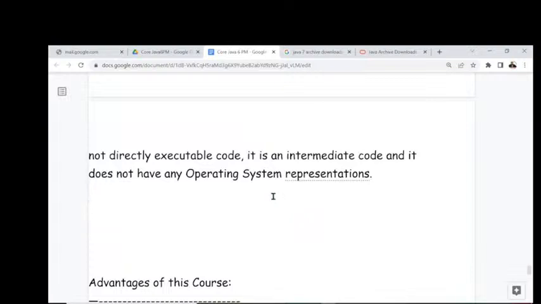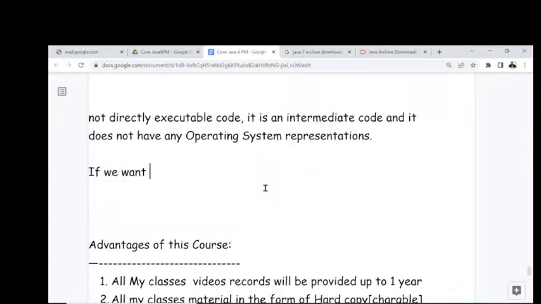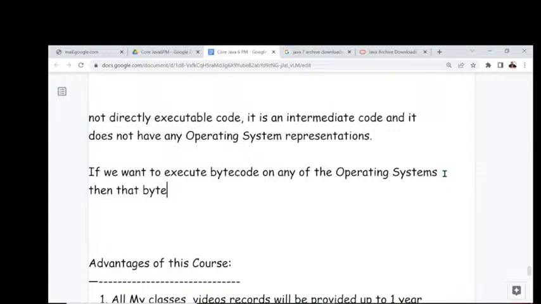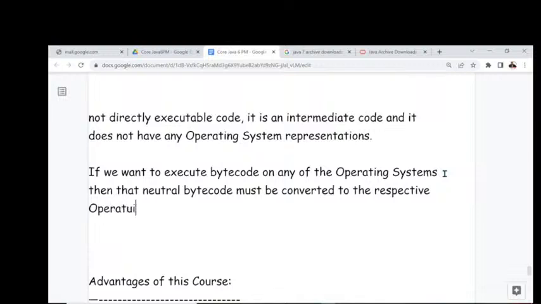But here, what is the point? If we want to execute this bytecode on any of the operating systems, then that neutral bytecode must be converted to the respective operating system representations.